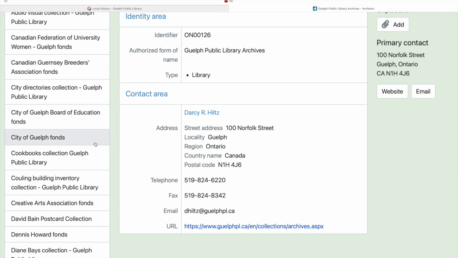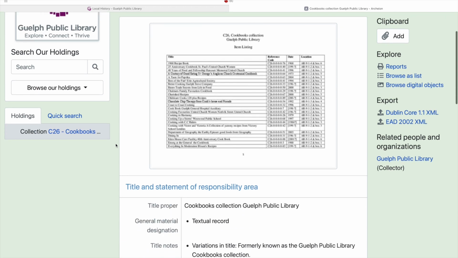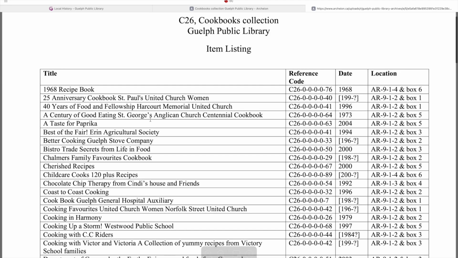Let's take a look at one. The cookbook collection seems interesting. Like most things in Archeon, this is not a digital copy of the item, but a list of what we have physically. If you want to look at the actual cookbook, you have to make an appointment. If you click on this, you'll get a listing of what is in the collection and its location code. The location code is very important, as that's how we find it for you in the archives.